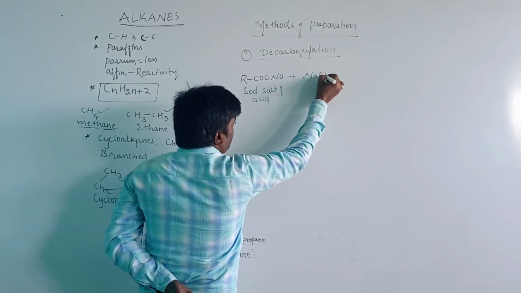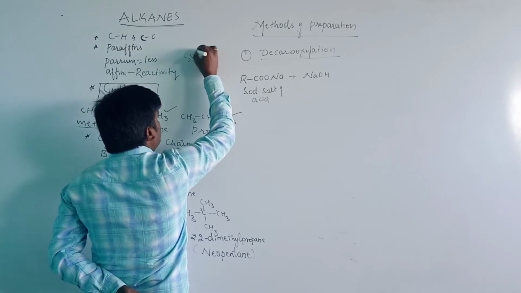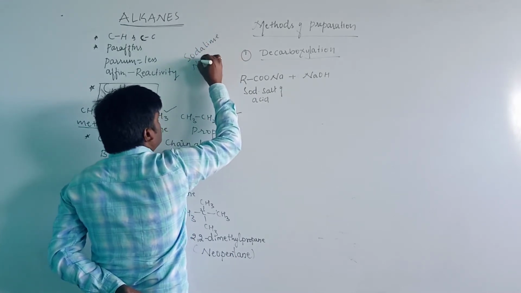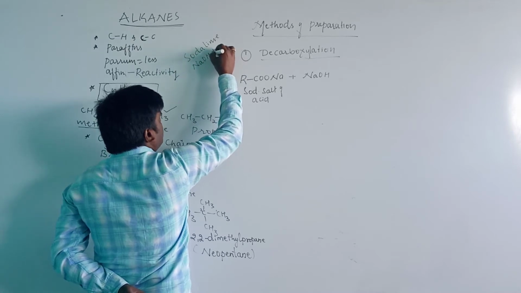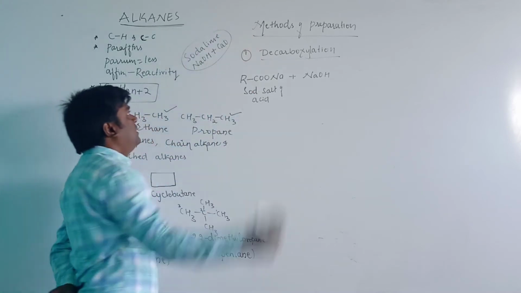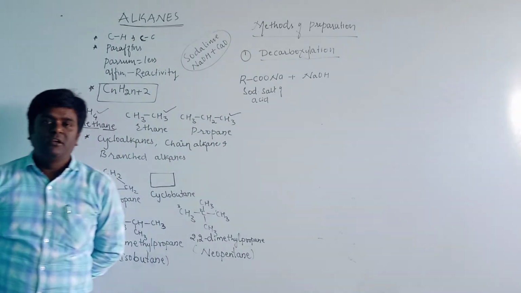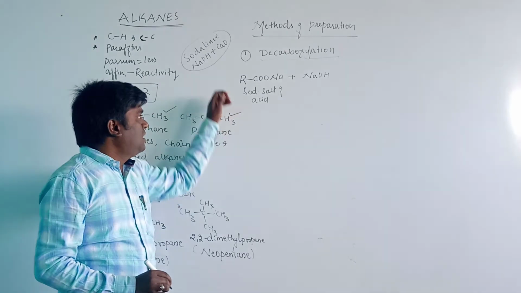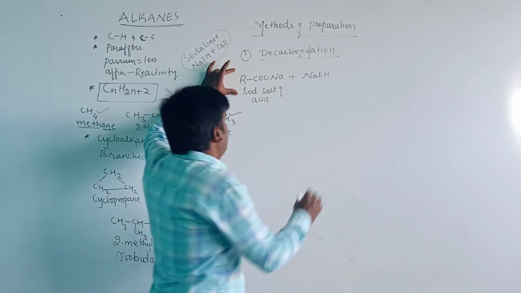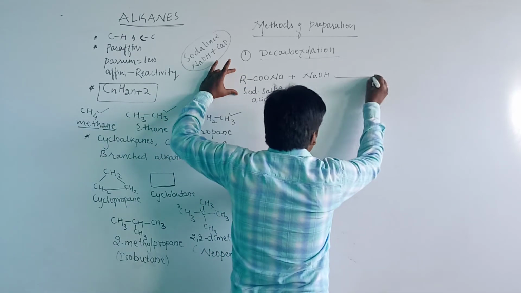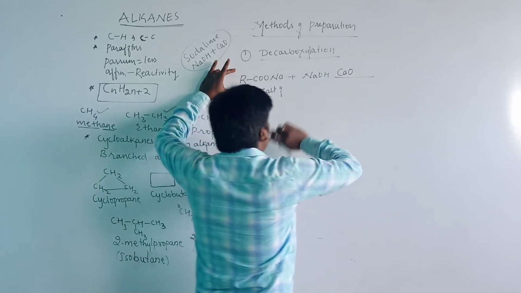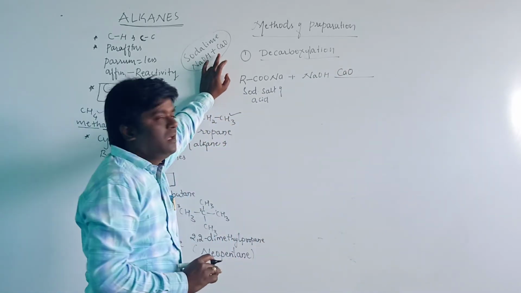Soda lime is the mixture of sodium hydroxide and calcium oxide. When the salt of a carboxylic acid reacts with soda lime, it gives an alkane.